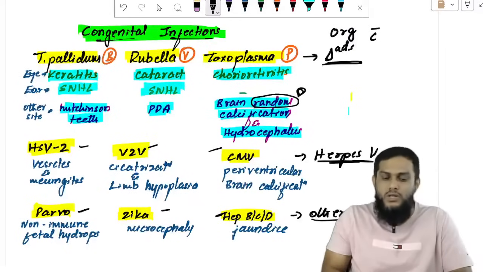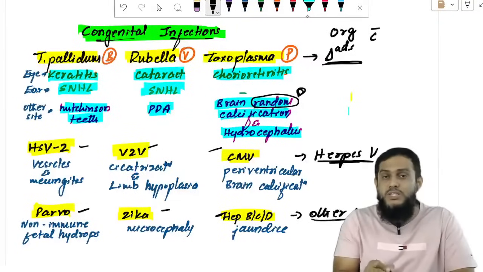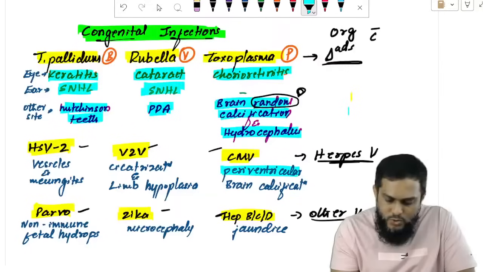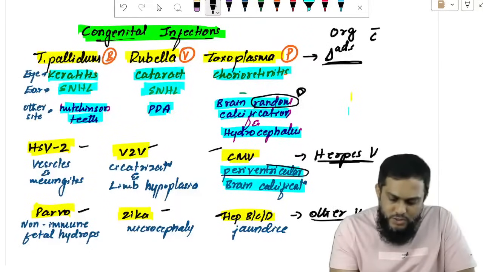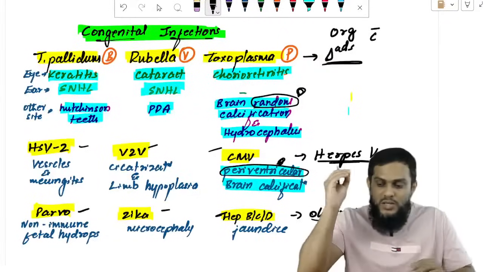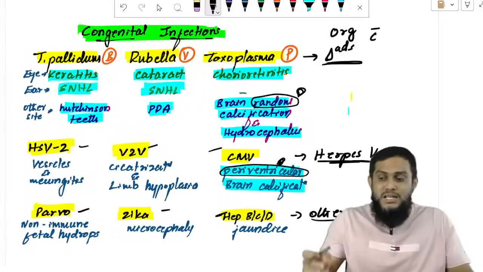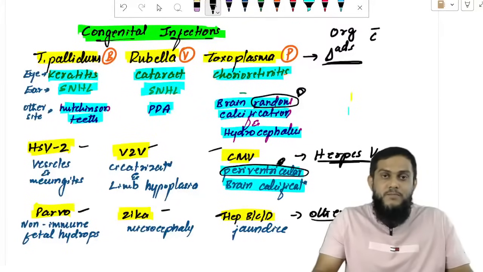Random calcification. Why? Because next we go to herpes simplex virus 2, varicella zoster, cytomegalovirus. Sir, here we will highlight periventricular brain calcifications, right? Periventricular calcifications in the brain, calcifications only surrounding the brain. Only surrounding the brain.